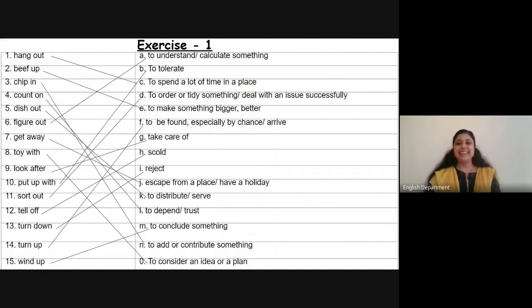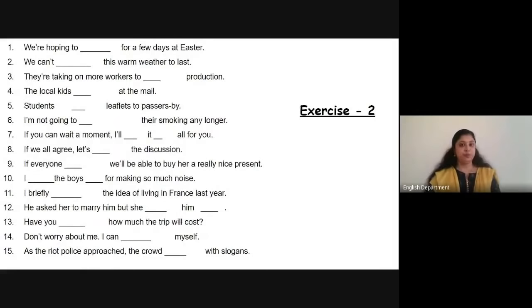Okay. Next, exercise 2. Here we have been given certain sentences and you have to fill them with the phrasal verbs that we have already seen. Earlier I gave you a few phrasal verbs in exercise 1. Now we can fill these sentences with those phrasal verbs again. So, we are hoping to dash for a few days at Easter. Can you recollect? Vacation? Correct. Get away. We are hoping to get away for a few days at Easter.